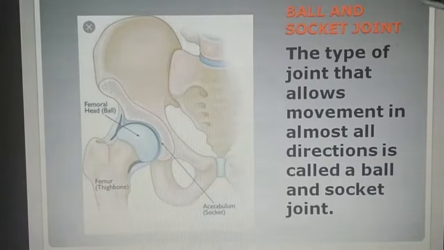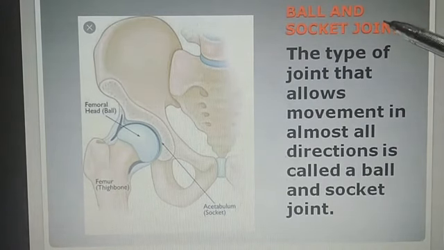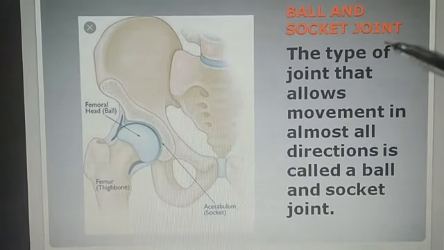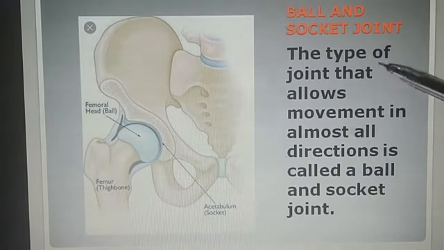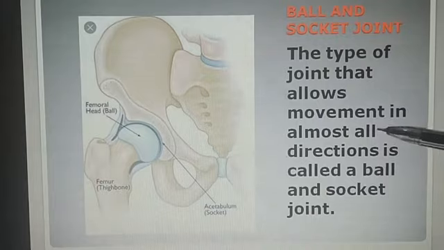The second joint is the ball and socket joint. It is the most freely movable of all joints. It is a multi-axial joint. Multi-axial joint means a joint that moves in many directions.